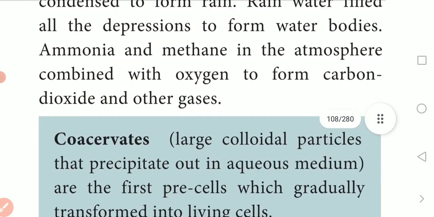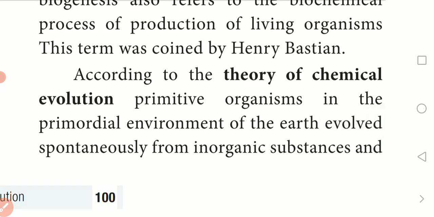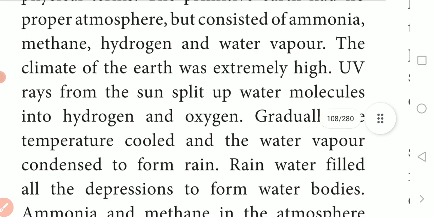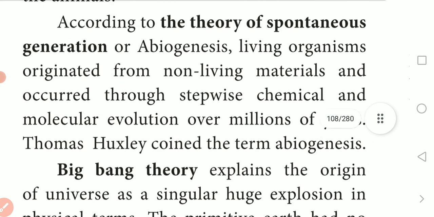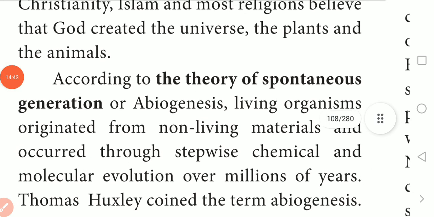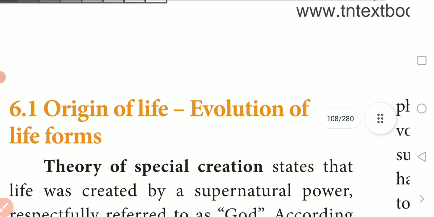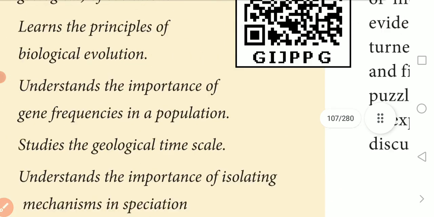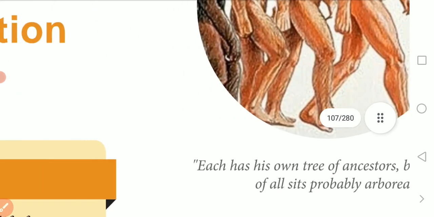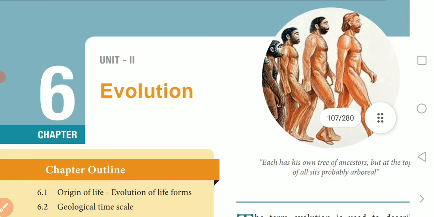Today we have seen the theory of biogenesis, the theory of chemical evolution, what coacervates are, and different theories. The Big Bang theory is one of the important ones, 2 marks or 3 marks can be possible, just go through. The theory of spontaneous generation we have completed, and special creation we have seen, and also the introduction part of this chapter 6, Evolution. Just go through it today itself. It seems to be easy, but you will get confused if you don't go through it today itself.